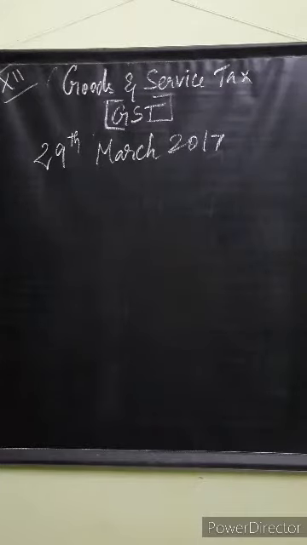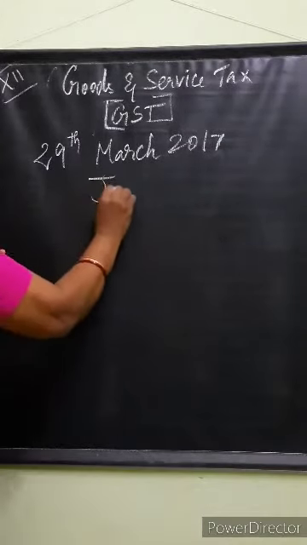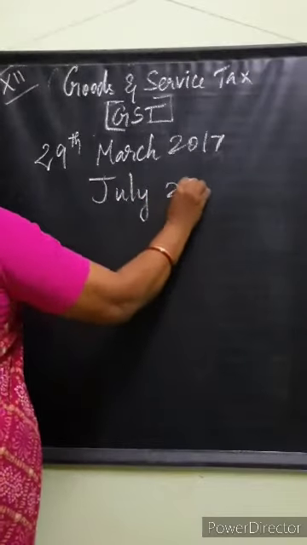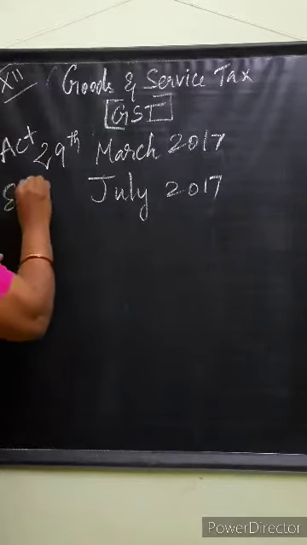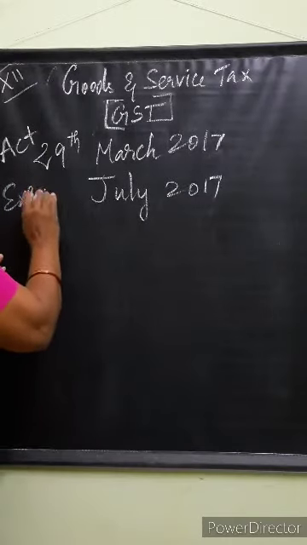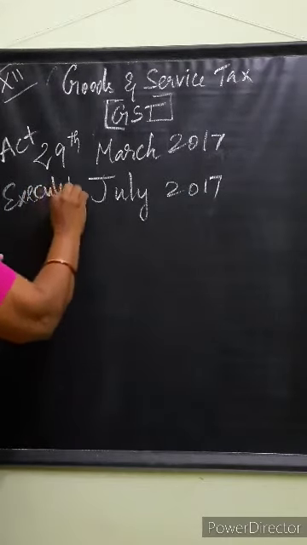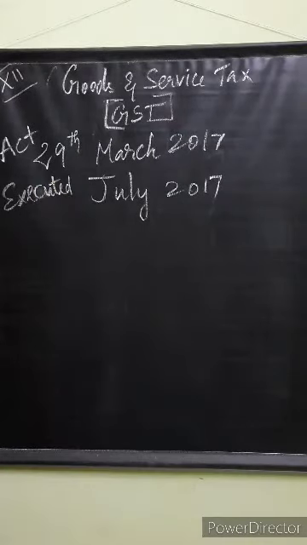So, it was passed in the Parliament on 29th March 2017. But it came into existence, that means it was executed, in the month of July. This is an act. This is executed. It came into work. That is executed on July 2017.